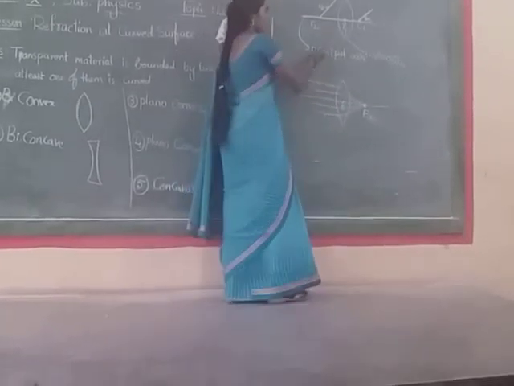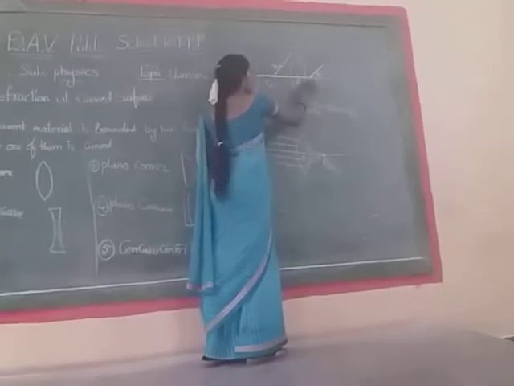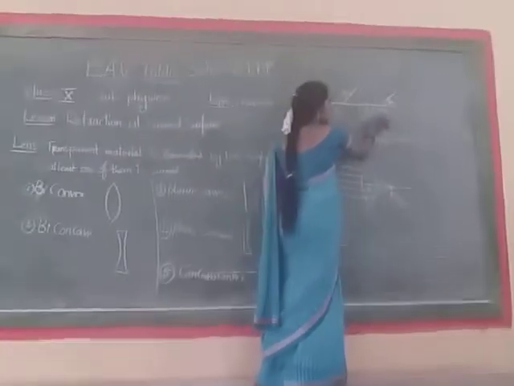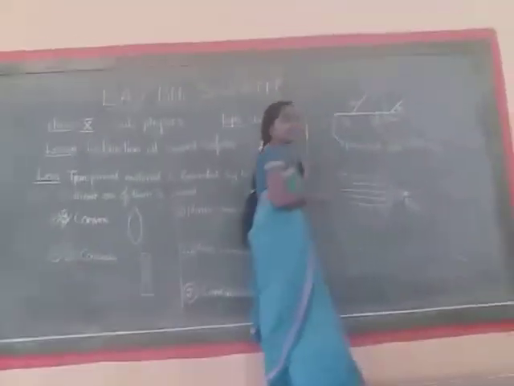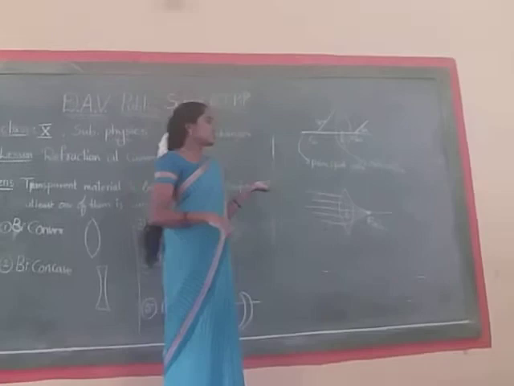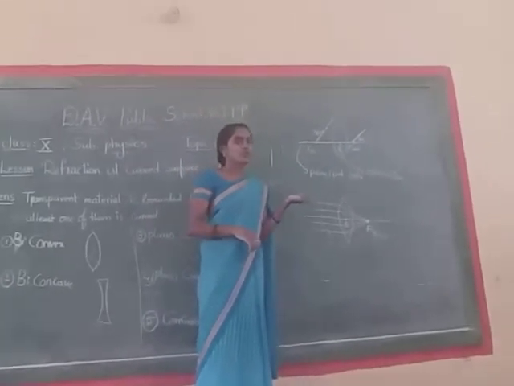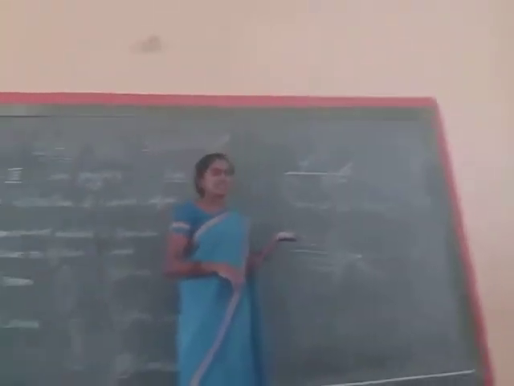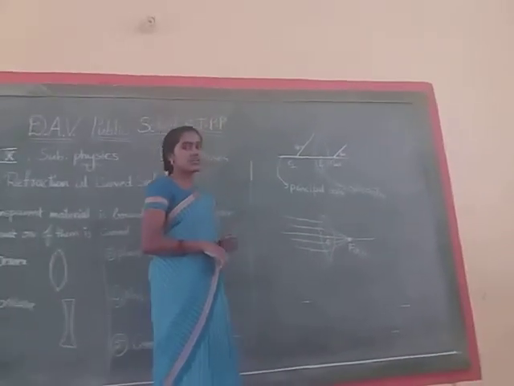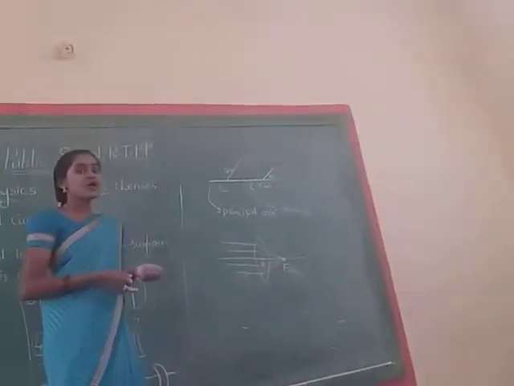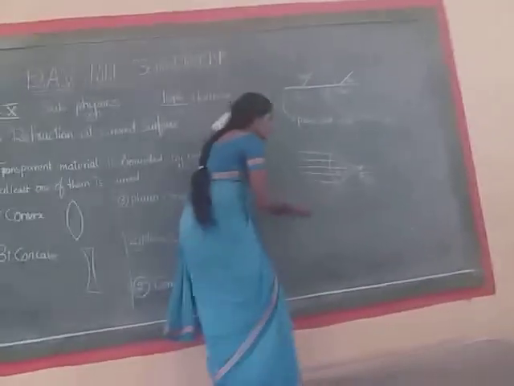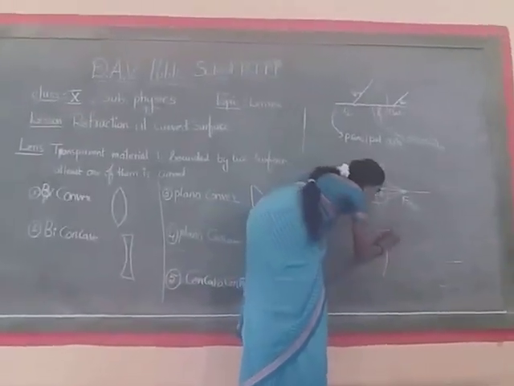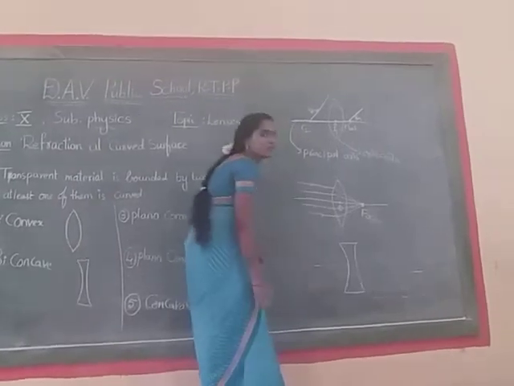So the focus point must be at the midpoint of the optic center and center of curvature. For any lens, the focus is the midpoint of the optic center and center of curvature. For a concave lens, how can we find the focus? For a concave lens also we can find the focus.